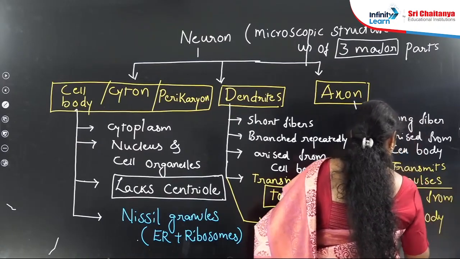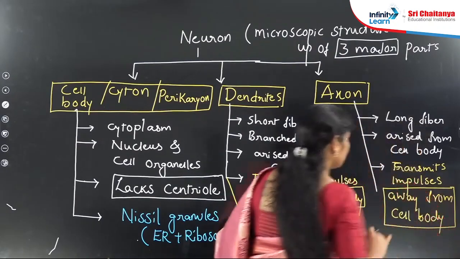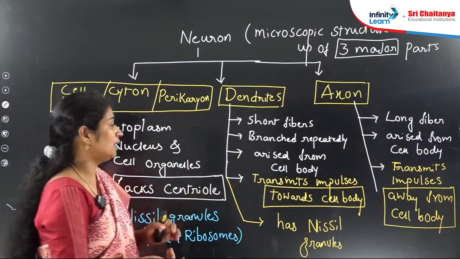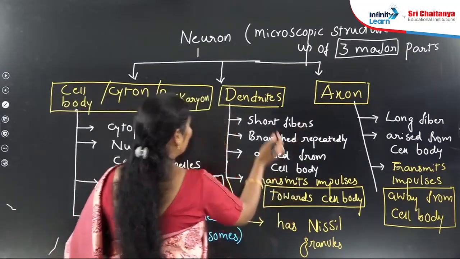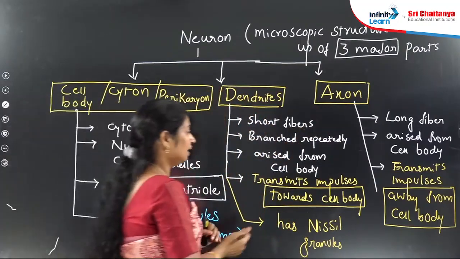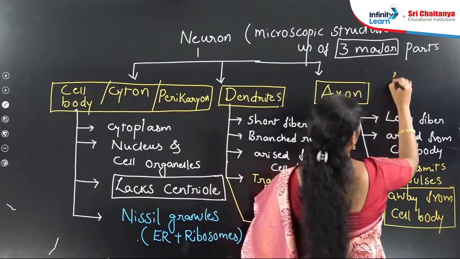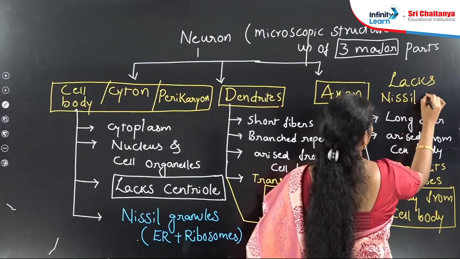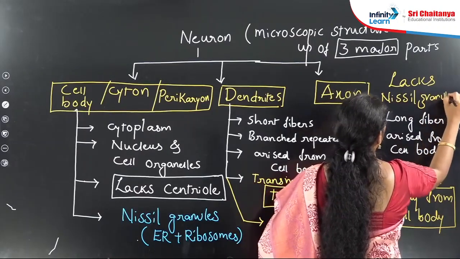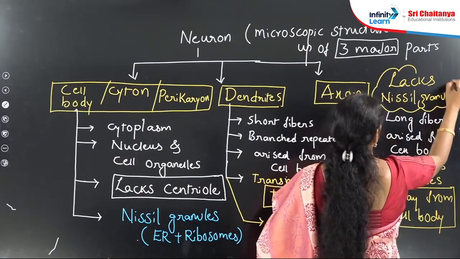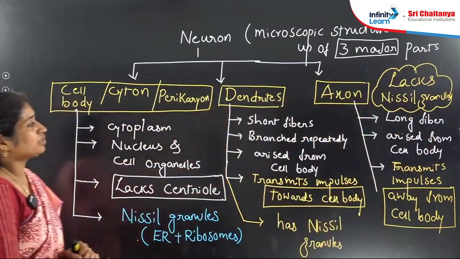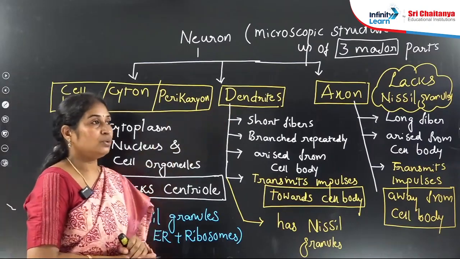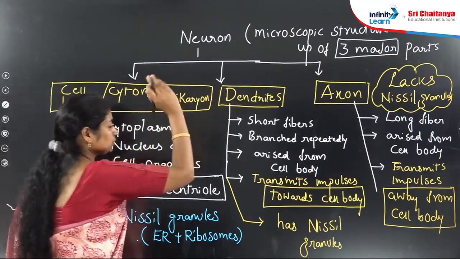These two points are underlined important points. Which of the following structures plays an important role in transmission of impulses away from the cell body? Axon. Towards the cell body? The answer is dendrites. And the axon lacks Nissl granules. This is an important point. Which structure of the neuron lacks Nissl granules? The answer is axon. Which has them? Cyton as well as dendrites.